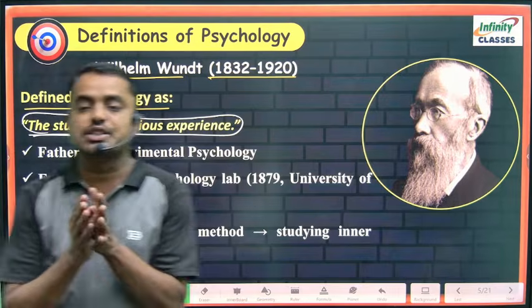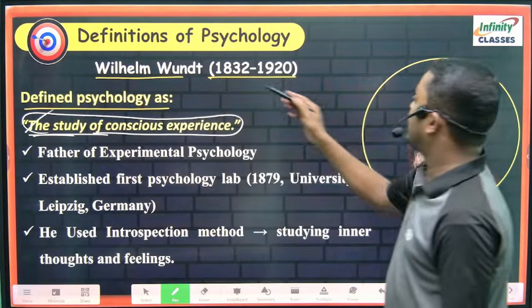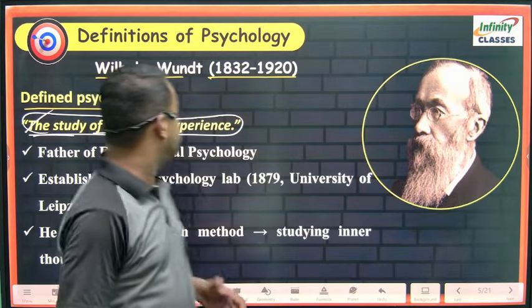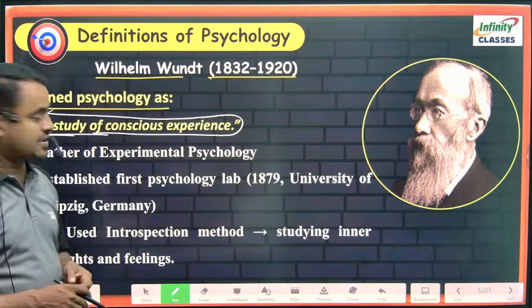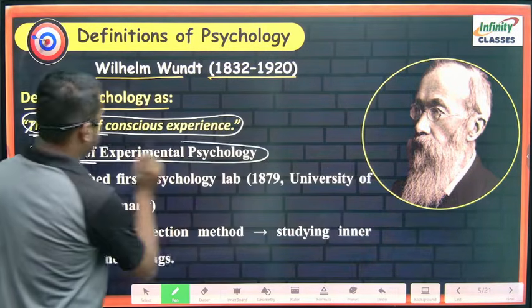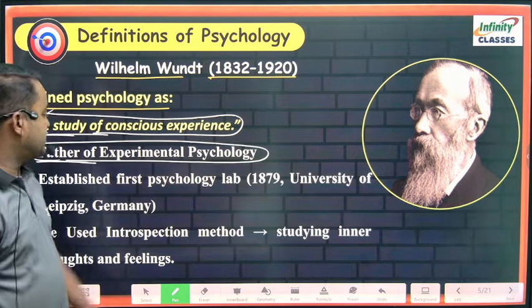This definition was given by Wilhelm Wundt, one of the great psychologists. He is also called the father of experimental psychology.